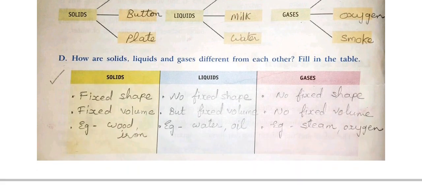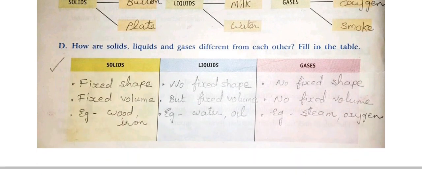Next one, question D. How are solids, liquids and gases different from each other? Fill in the table. It means you have to write the difference between solids, liquids and gases. It may be asked this way: write the difference between solids and liquids, liquids and gases, or solids and gases.